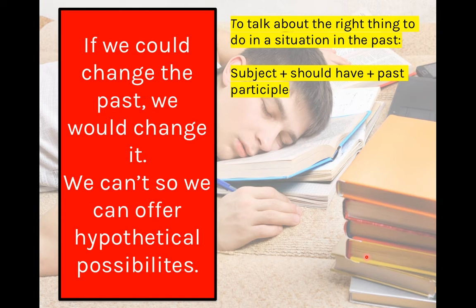How are we going to offer those hypothetical possibilities? We're going to use the subject plus should have plus the past participle to talk about the right thing to do in a situation in the past. Let's say that someone made a mistake, and you're going to make a sentence to tell the people what was the correct thing to do in the situation in the past. For that objective, we use subject plus should plus have plus the past participle.